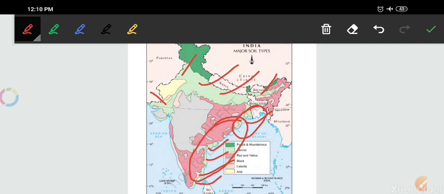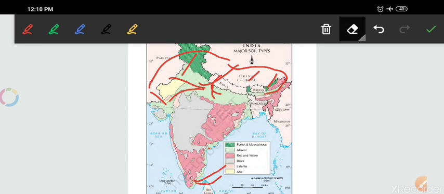Here is the Hooghly river, and this one is Brahmaputra. This one is Indus, and there are the Satluj, Vyas, and all other rivers. So these are some rivers.